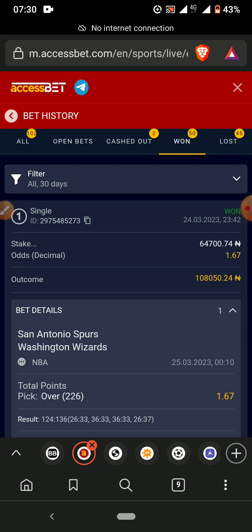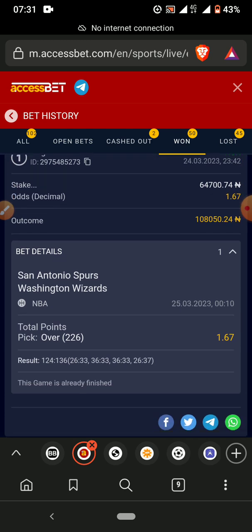So this betting strategy will be using the previous results of the game that we are going to play. For example, we'll be using the results of San Antonio Spurs and Washington Wizards, their previous meetings. Like in football leagues, there is always a home and away game. So we'll be using their last 6 home and away games, the scores that they score. This strategy is basically for overs and unders. It works best for overs. Under, yeah, it can work, but I suggest using it for overs.